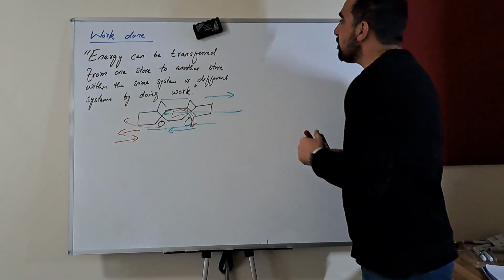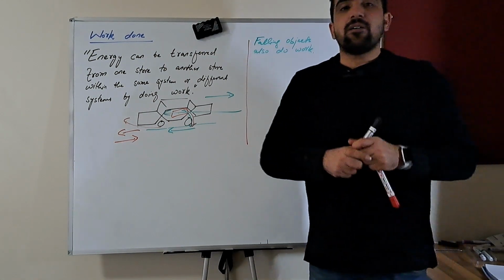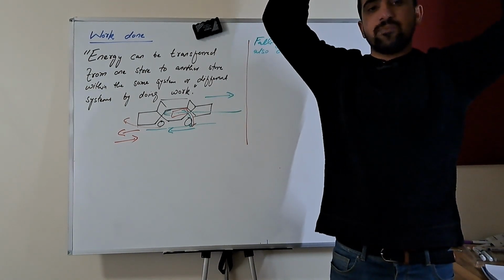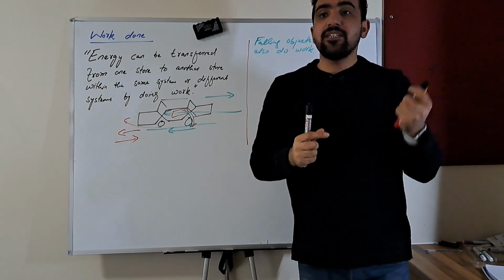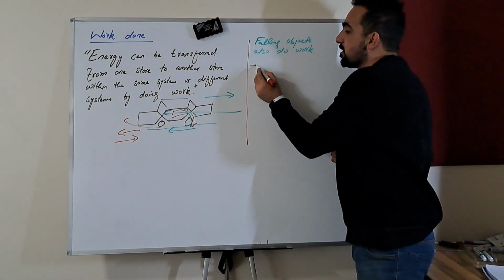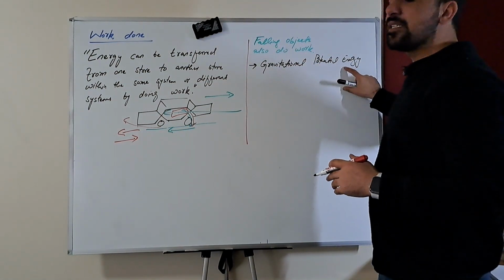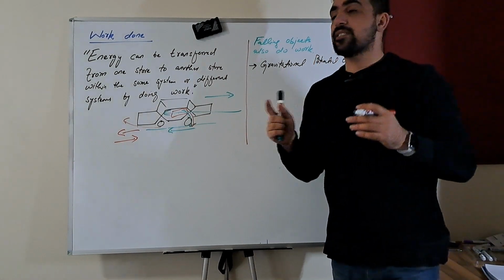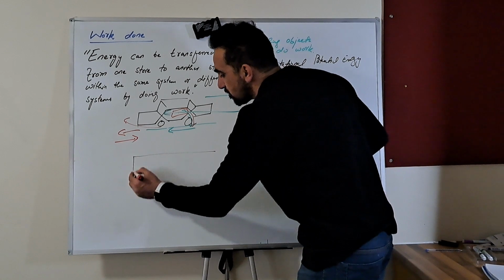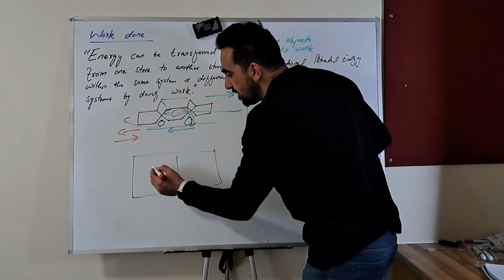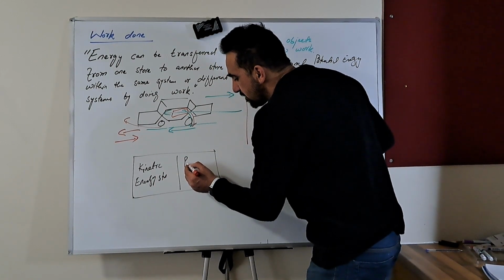Similarly, if we have a falling object at a certain height, whenever an object is at a certain height from the ground, it has energy stored in it, and that energy is called gravitational potential energy. When an object is at a certain height, it has energy stored in its gravitational potential energy store. If you look at the mechanical energy store, it has two compartments in it. One is the kinetic energy store and the other is the potential energy store.